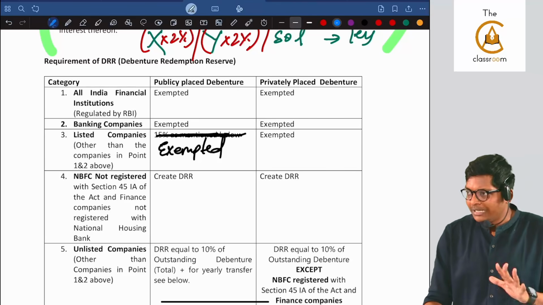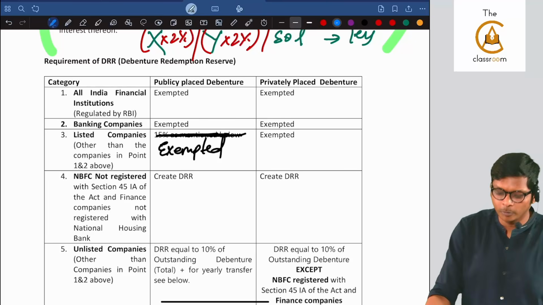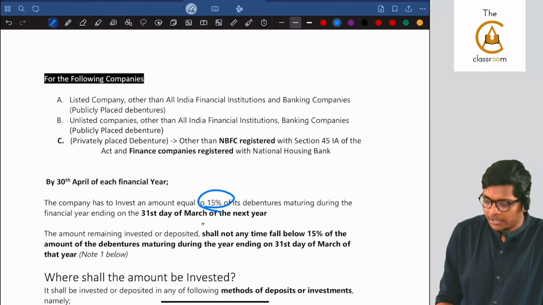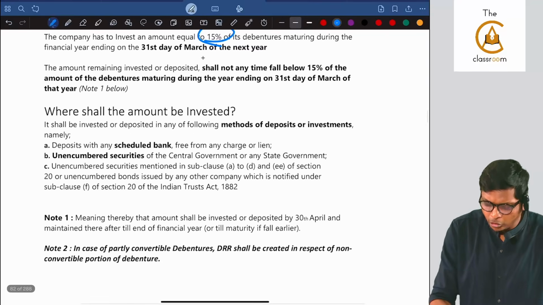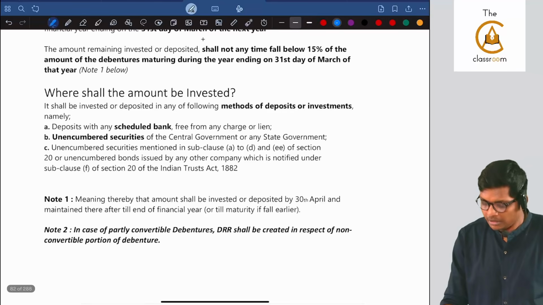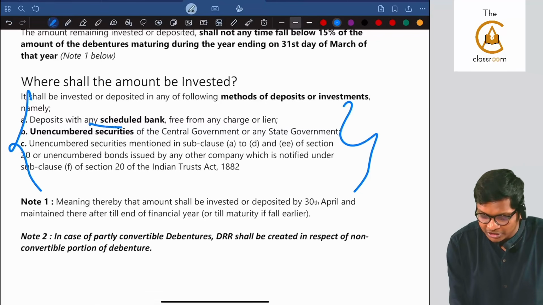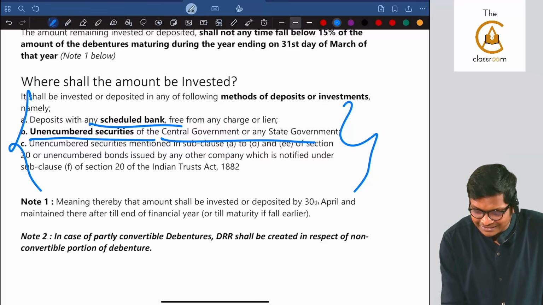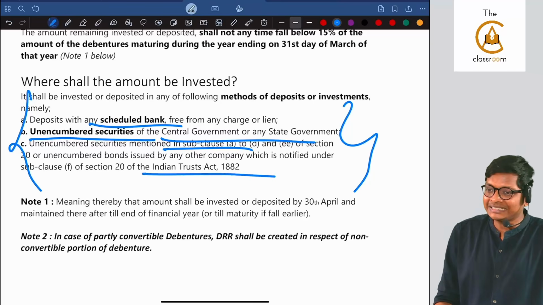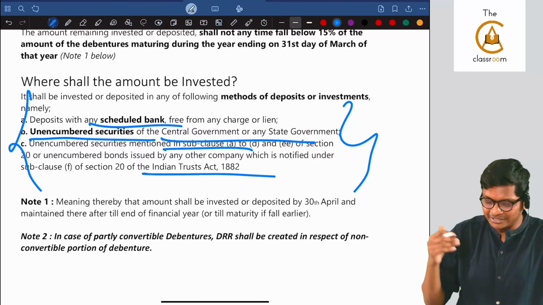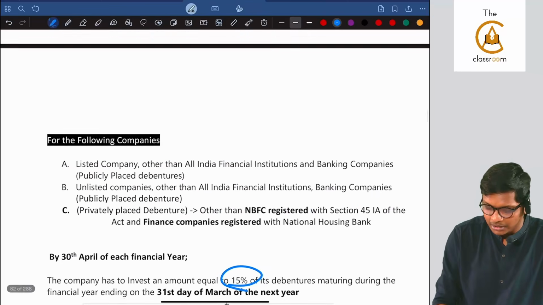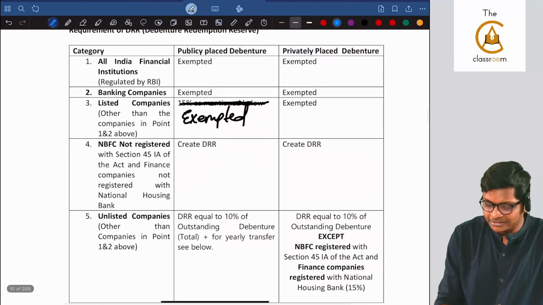Fine. Now let me explain this table and then close this in 2 minutes. Look at this. For all cases, it is how much in here? 15%. Same provision. And I told you we should invest this money. Where we should invest? I told you scheduled bank. If you want, you can also invest in government securities like treasury bonds, and any other securities which are there in the Indian Trusts Act. So scheduled bank, government trust securities, and unencumbered government securities. Unencumbered, there is no encumbrance for that. Simple. Lastly, I have nothing to teach in this box, guys.